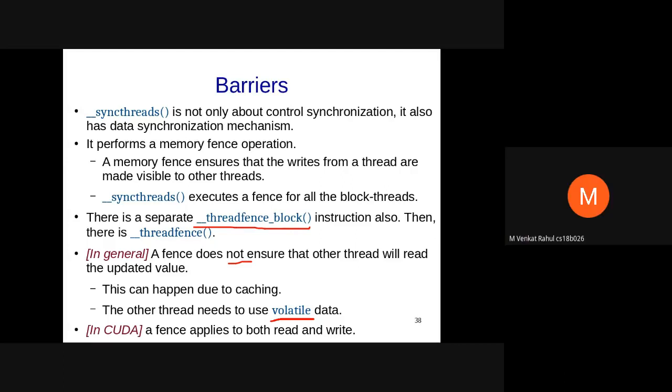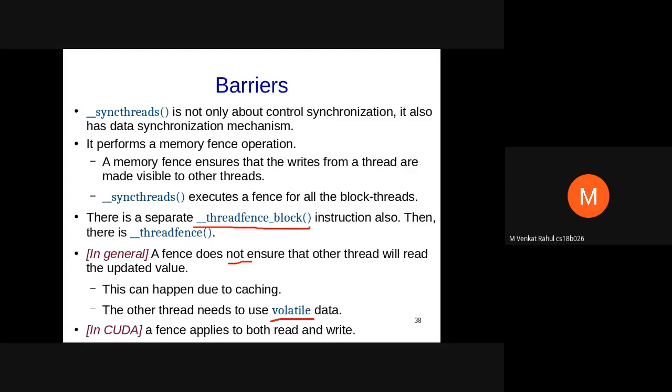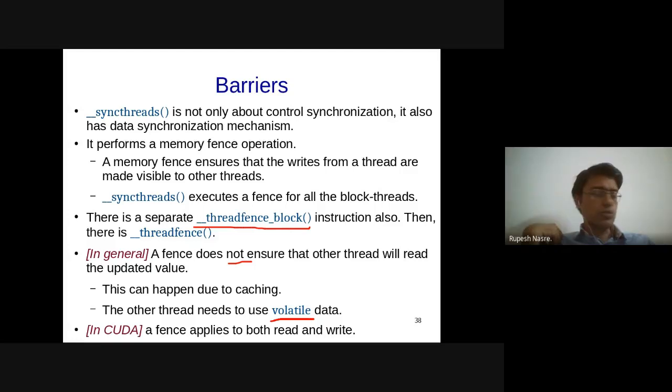Yeah, so once they are written, at that time we said that we need another memory fence operation before any subsequent read in any other thread. That is correct. Why do we need that? Because that is in a way redundant, because we will anyway be able to see whatever write has already happened to the global memory. That's what I am saying. No. Because of this cache consistency, it can't be ensured as a memory consistency.